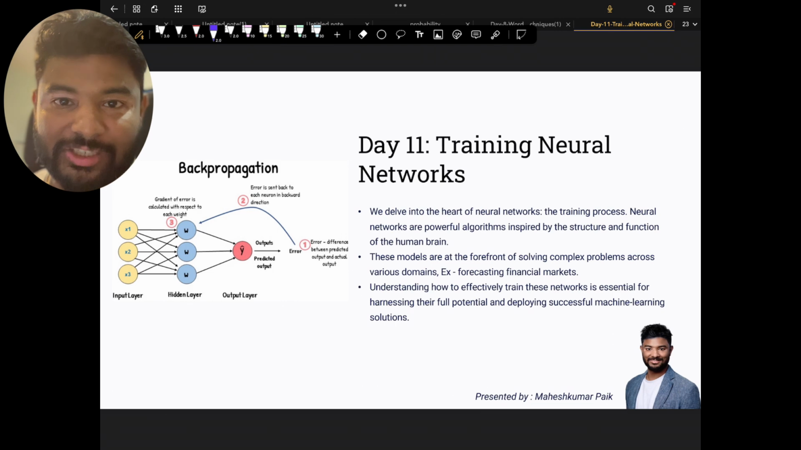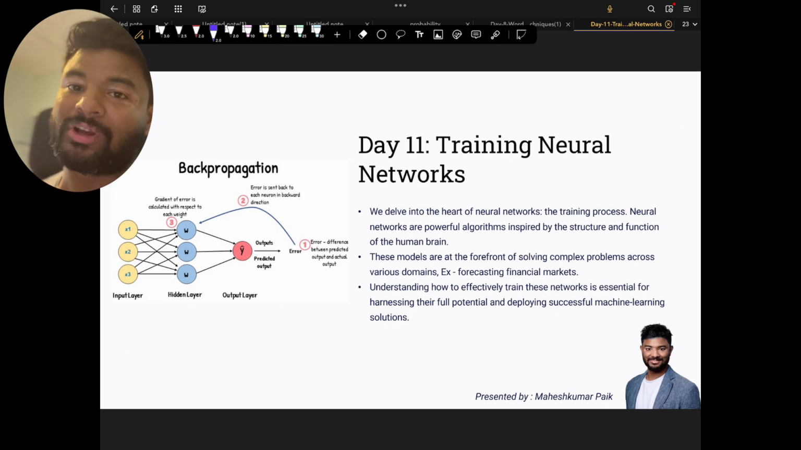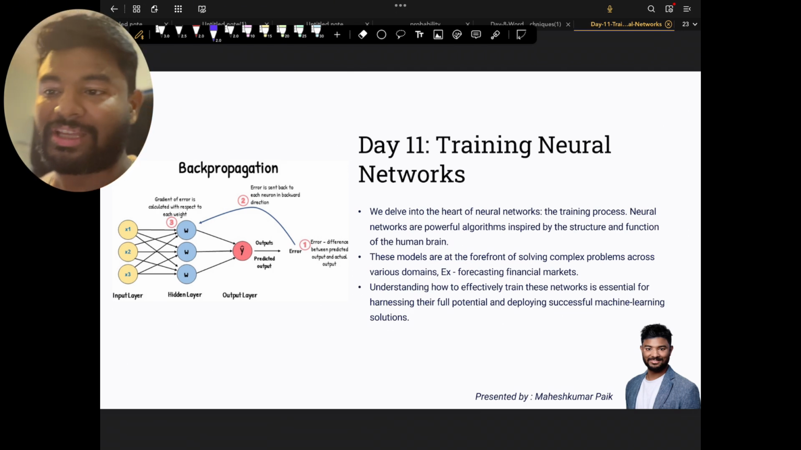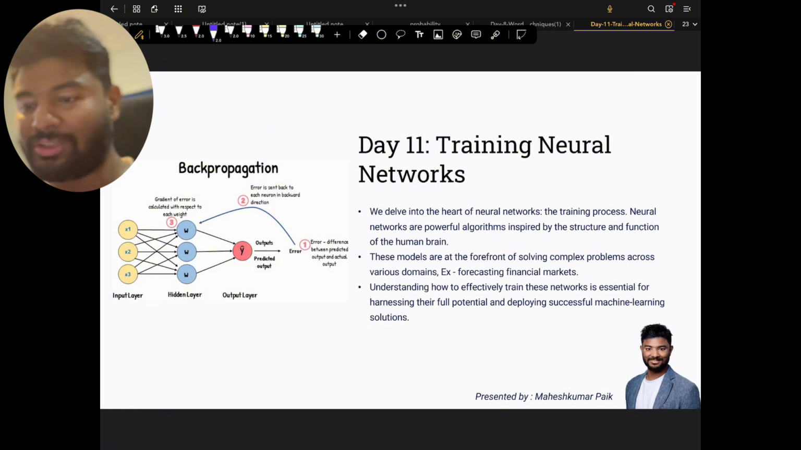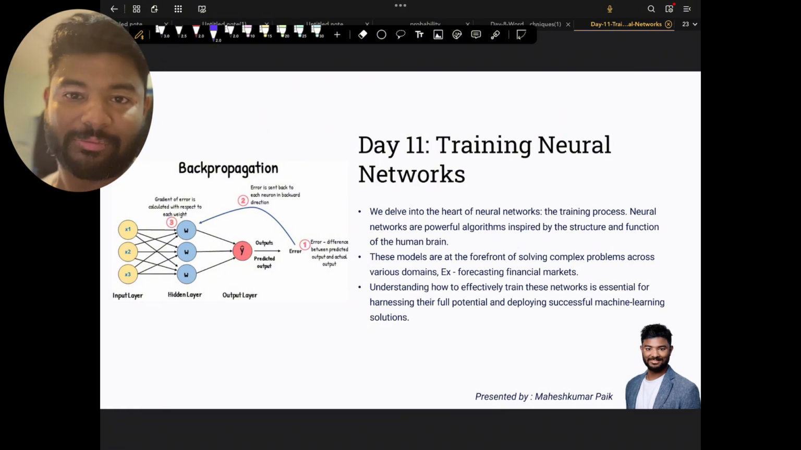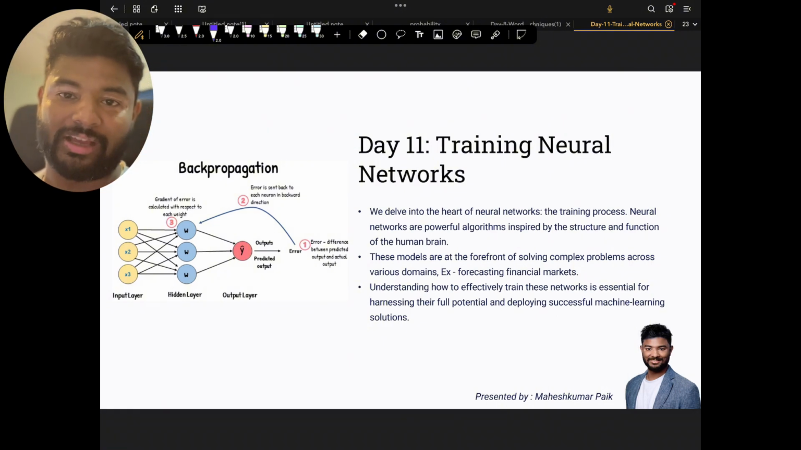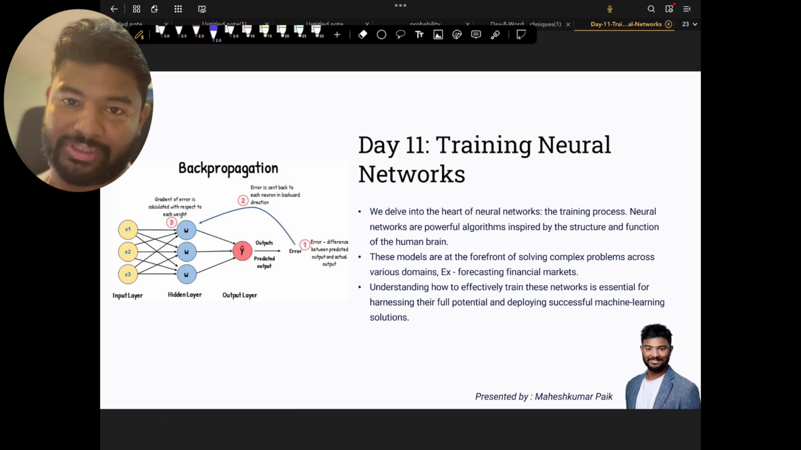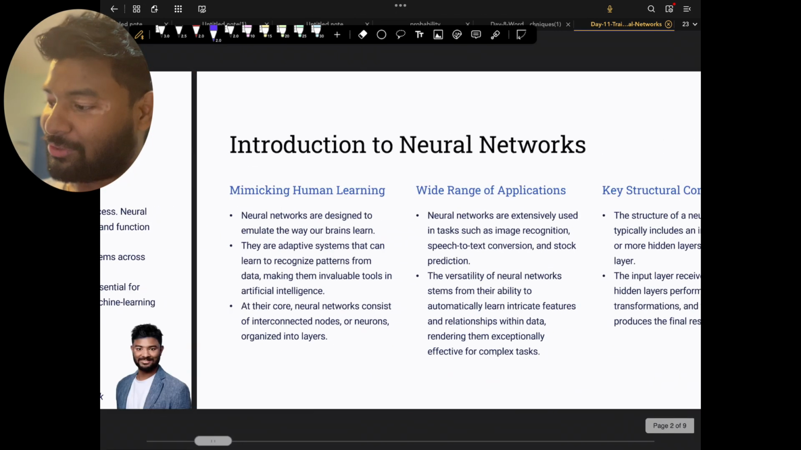We have touched base that a neural network consists of various components, right? We are going to look into those things again, but try to put forward an example of a neural network. It can be used for image recognition. It can be used for forecasting stock market prices, right? There are so many benefits and applications of neural networks. Today I'm going to focus on the training part of it. So let's dive into that.